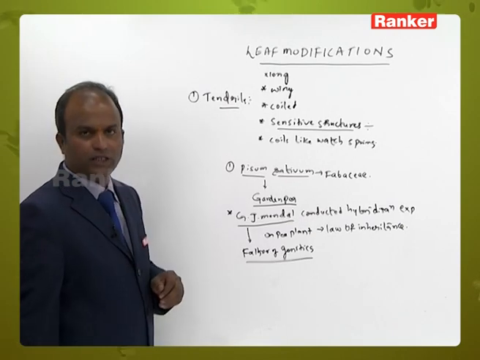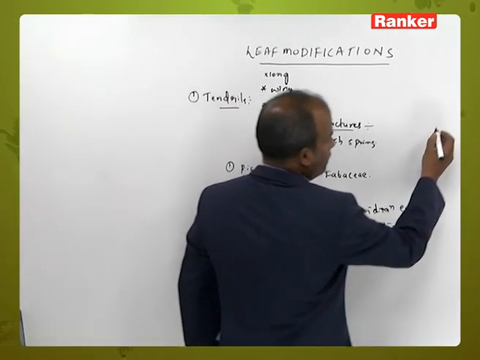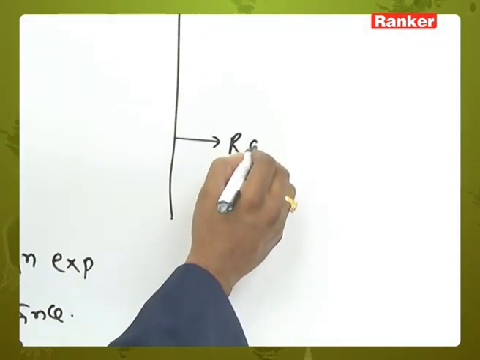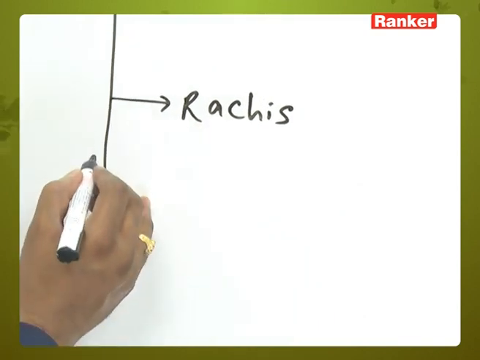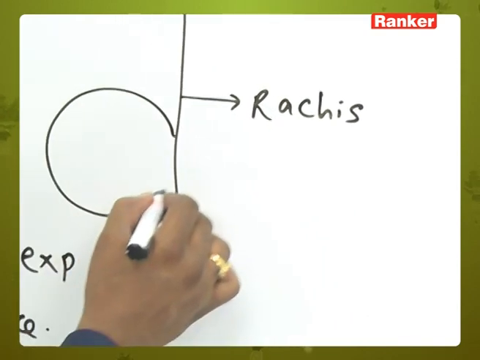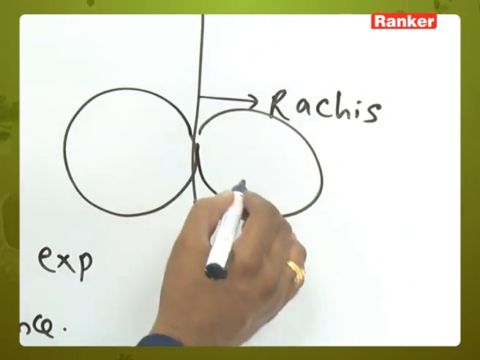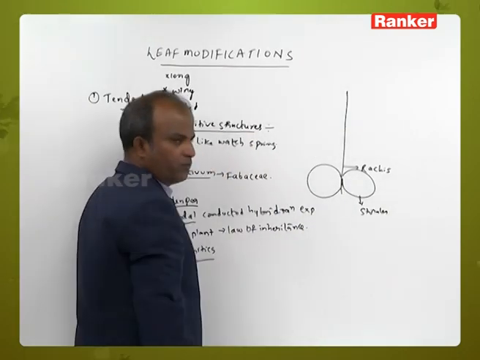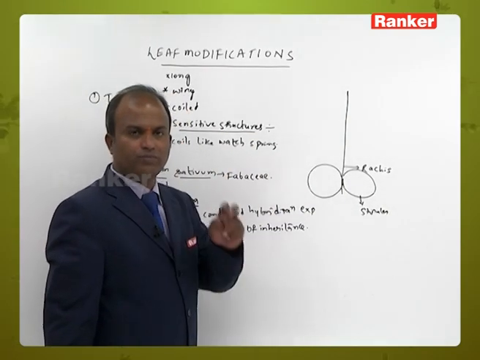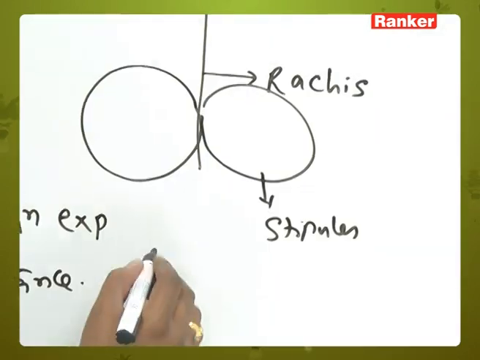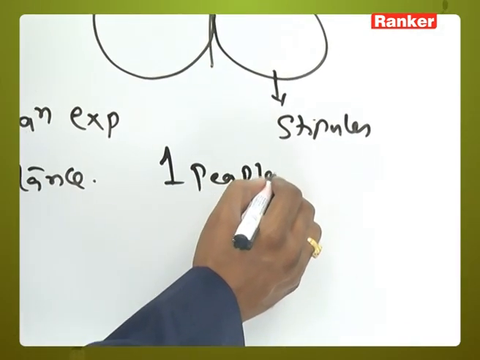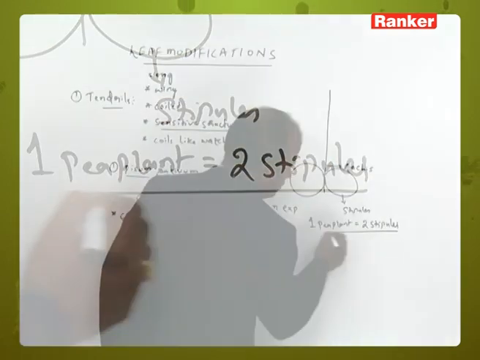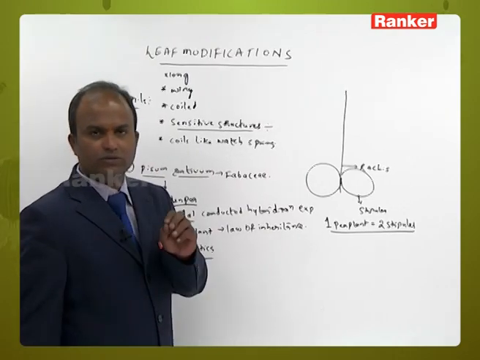In this Pisum sativum plant, this is the rachis. On this rachis, stipules are present. One pea plant is equal to how many stipules? Two stipules.